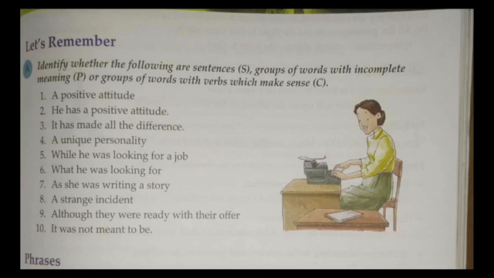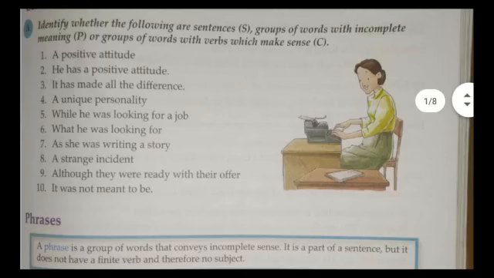Okay, as she was writing a story, a strange incident, although they were ready with their offer, it was not meant to be. Okay, now you just go through and see which is a sentence, which is a phrase, which is a clause. I'll give you the answers later in the group, or I can give the answer in your MST group also.